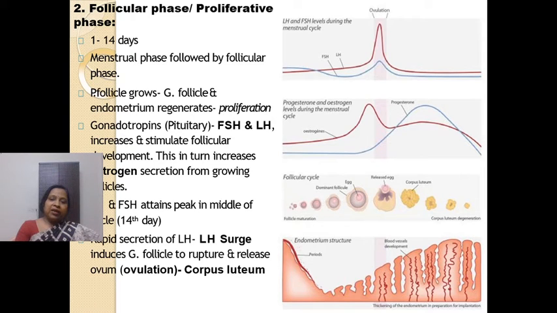so through this diagram we should understand the levels of the ovarian hormone as well as the pituitary hormone during the follicular phase, right? Also you should understand what is LH surge and what does it lead into, right? What is LH surge? A rapid secretion of LH leads to a high level of LH on the 14th day. This leads to rupture of the follicle and release of the ovum. This is known as ovulation, and at this time we can also observe a peak in the level of FSH as well as estrogen, right?